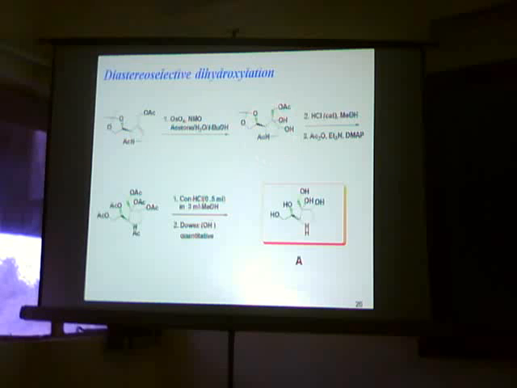Dihydroxylation of this pyrroline skeleton gave exclusively one diastereomer of diol. Here the diastereoselectivity can be explained by the acetate group being bulky, it blocks the beta face of this pyrrolidine skeleton, resulting in a single isomer of diol.